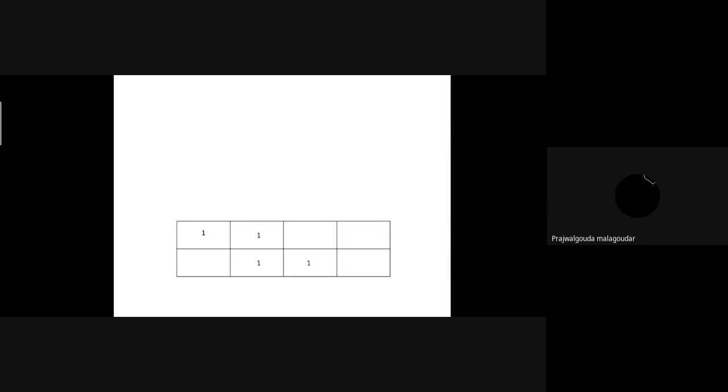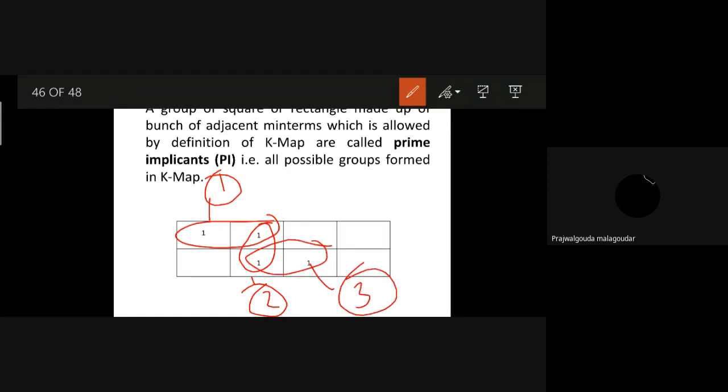Okay. So I was defining prime implicants. This is my group number 1, this is my group number 2, and this is my group number 3. So these are my prime implicants. Is this understood? Yes, ma'am.